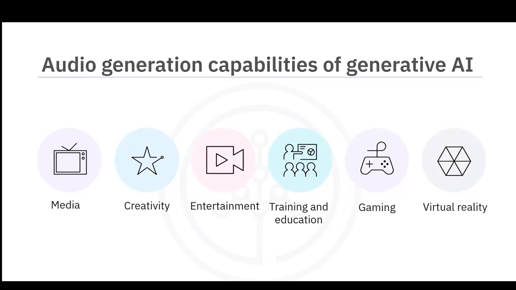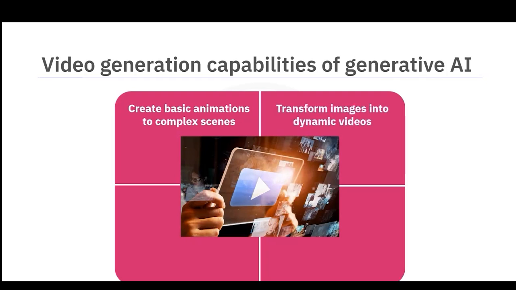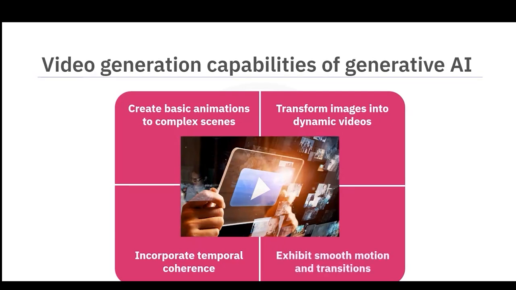Now, let's look at the video generation capabilities of generative AI. Generative AI models can create dynamic and lucid videos ranging from basic animations to complex scenes. These models transform images into dynamic videos by incorporating temporal coherence. In natural language processing, temporal coherence refers to the consistency and continuity of meaning or context over time. This enables these models to exhibit smooth motion and plausible transitions in videos.